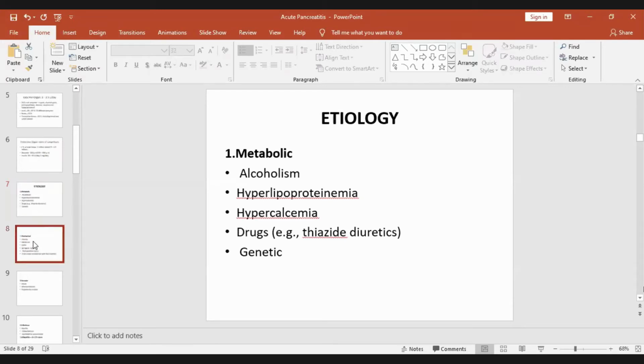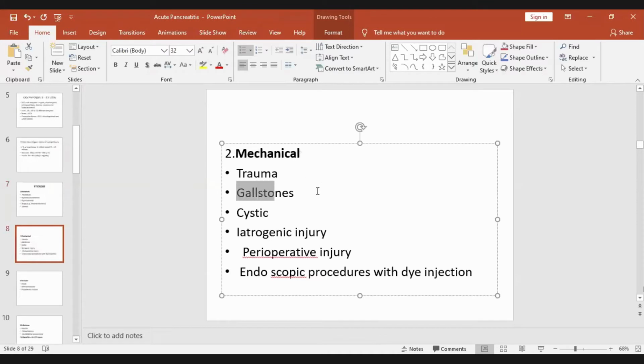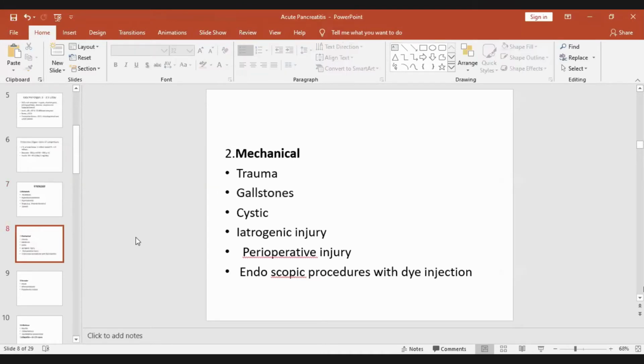Then we go to mechanical causes. Mechanical means there is trauma to the pancreas, like an accident. A gallstone which is blocking is actually another most important cause of acute pancreatitis. Alcohol and gallstone, I'll tell you, form 80% or more of cases of acute pancreatitis.